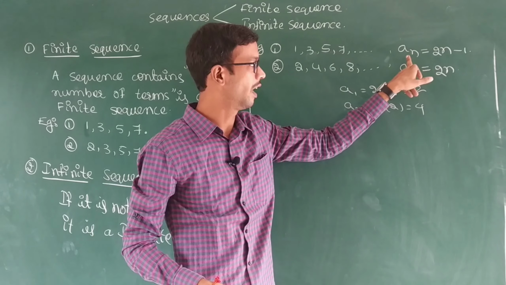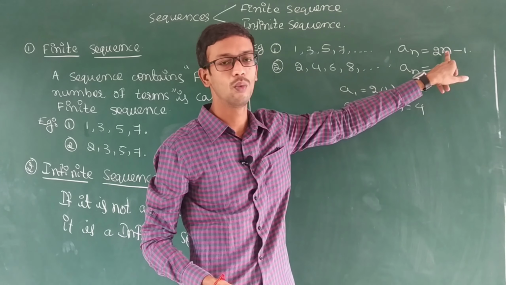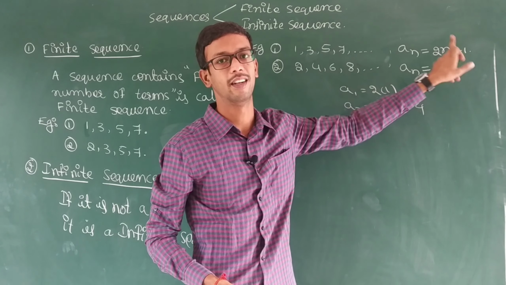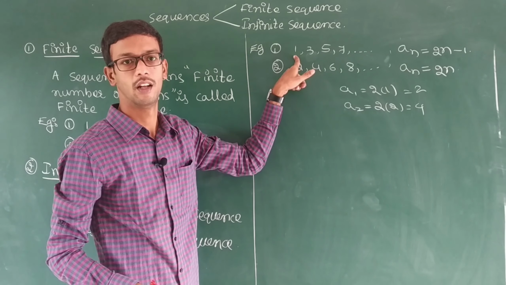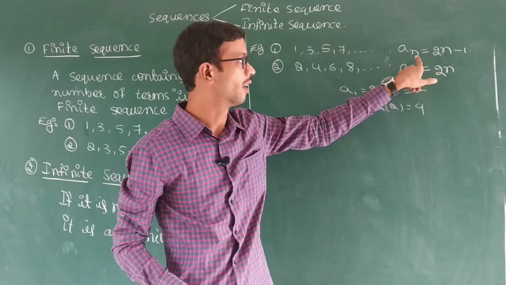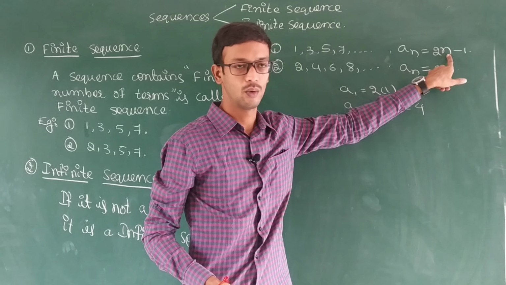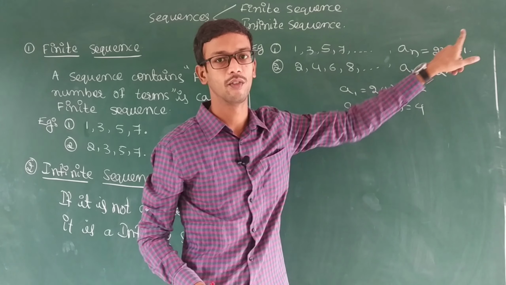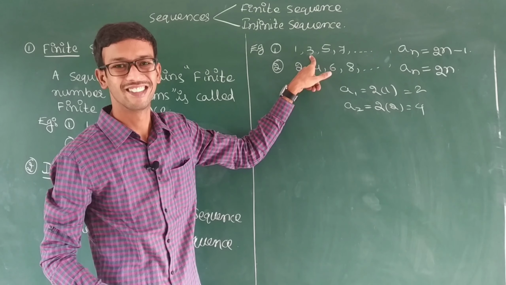Next, here 2n minus 1. Substitute 1. a1 is equal to 2 into 1 minus 1. That is nothing but 1, you will get. a2, second number. Substitute here 2. 2 2s are 4. 4 minus 1 is 3. You can get the second number.